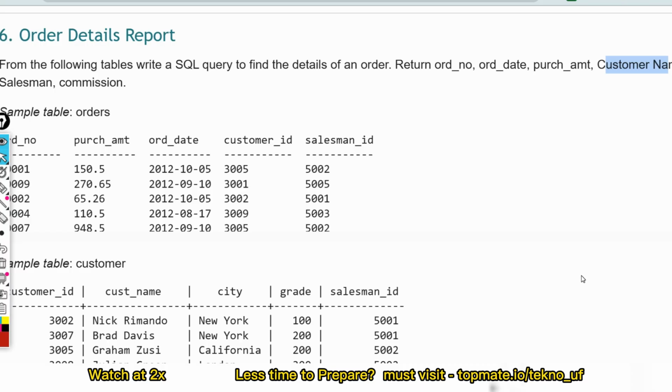So we have to actually join all the tables, but how? We'll only return the rows which are matching. That means we have to use inner join, right?